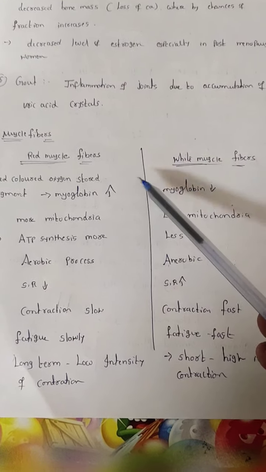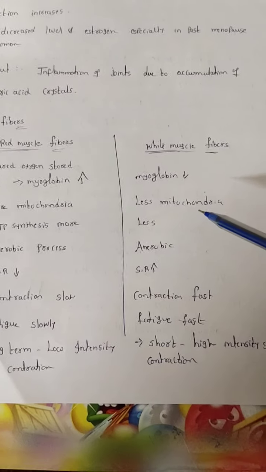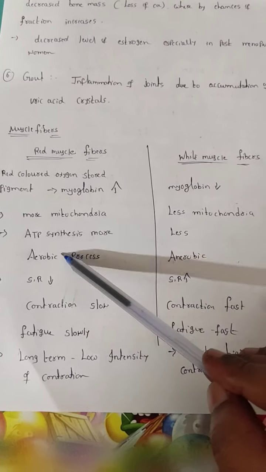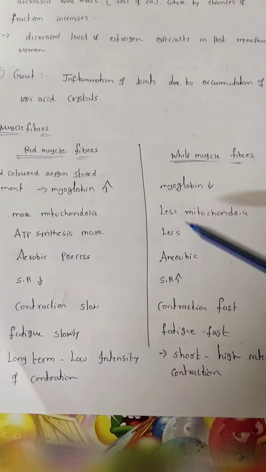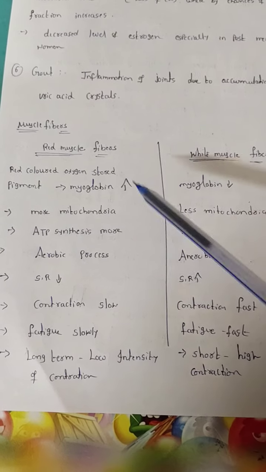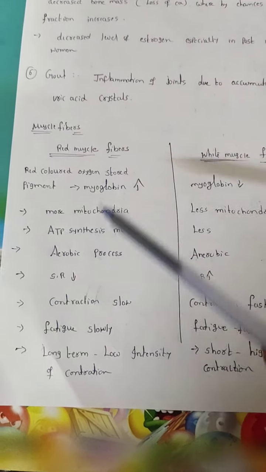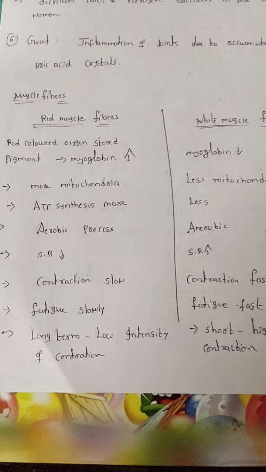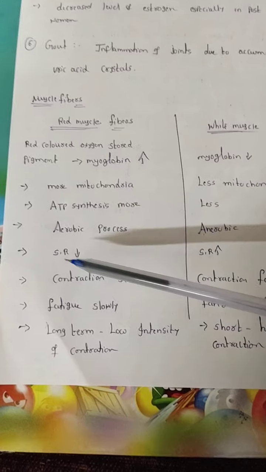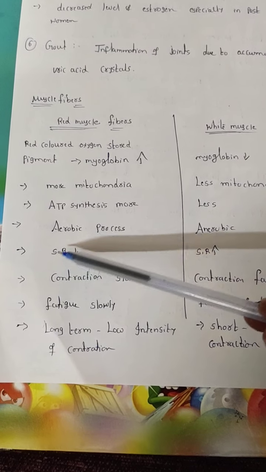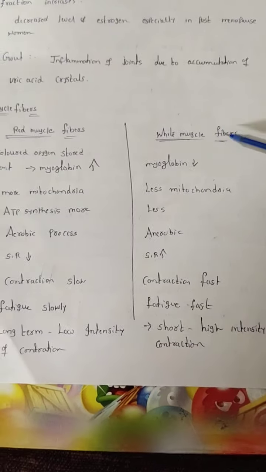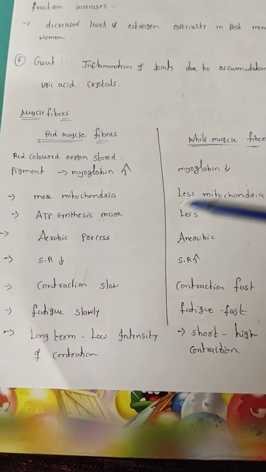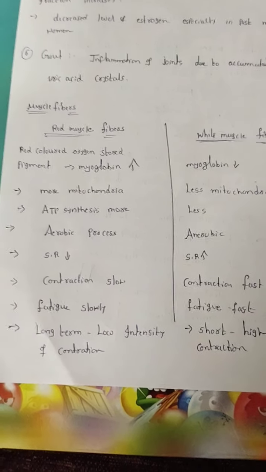When oxygen is more, compulsorily more mitochondria are present. Here less mitochondria. When more mitochondria are there, compulsorily more ATP synthesis takes place. Here less ATP synthesis takes place. I already said oxygen is stored. That's why here it is an aerobic process and here it is an anaerobic process. For red muscle fibers, sarcoplasmic reticulum is low. Here sarcoplasmic reticulum will be more, which means more calcium is present.